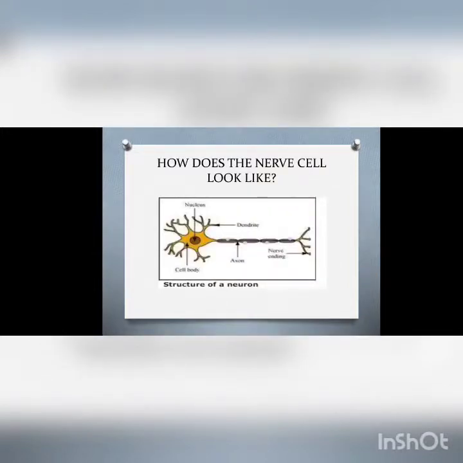If you remember the nerve cell, how it looks like, you remember that there is a main part which is known as the cell body, which moves on to the axon, and it has got the nerve endings. All of the structure of this neuron is going to help in the movement of the nerve impulse.